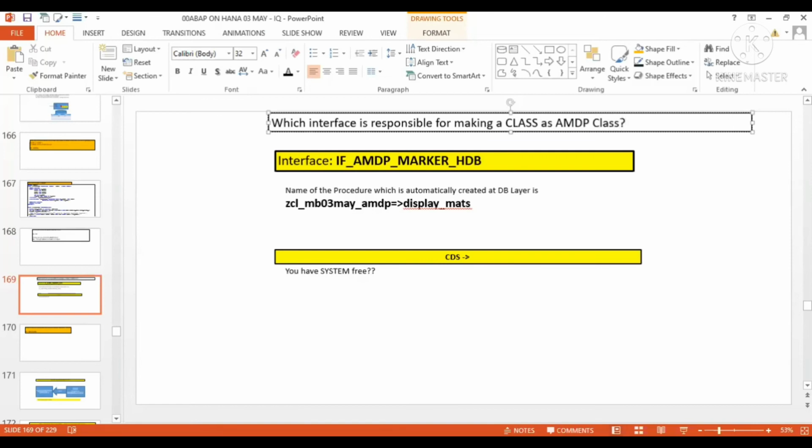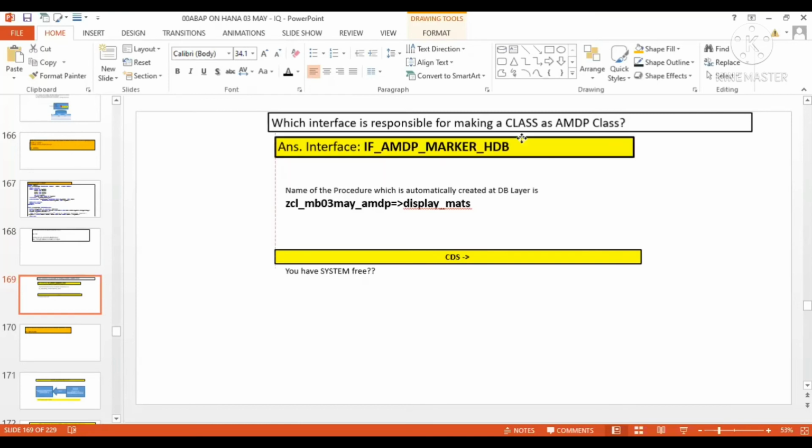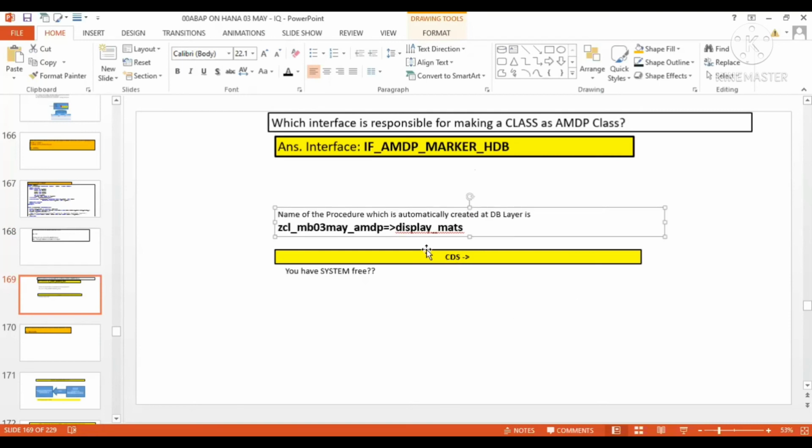The answer is the interface IF_AMDP_MARKER_HDB.